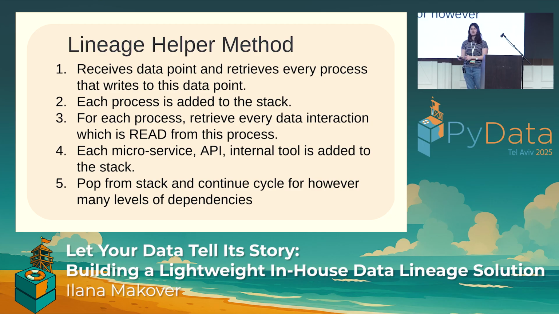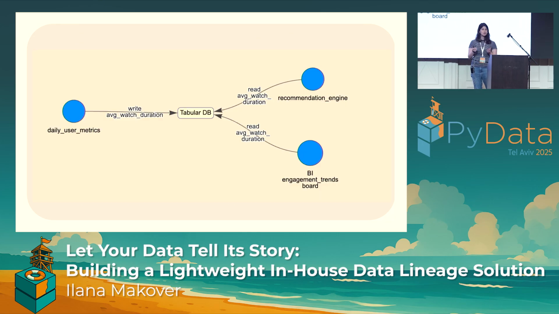Now we just have to use a Python package, which we call PyViz, and let's package everything together. Let's tell a very small story of our data point, average watch duration. Let's just paint the story if this data point is even in use. So again, leveraging our table, leveraging our helper method, and leveraging PyViz, we can now see a very small story, a snippet story of this data point.